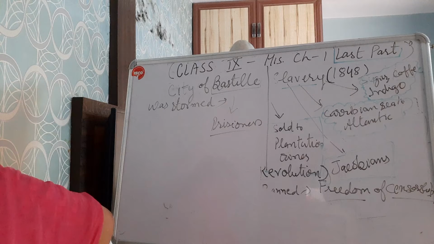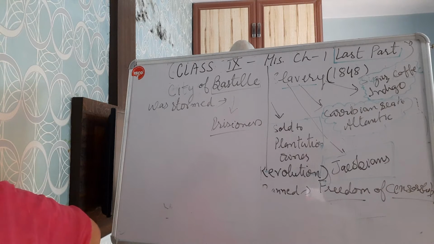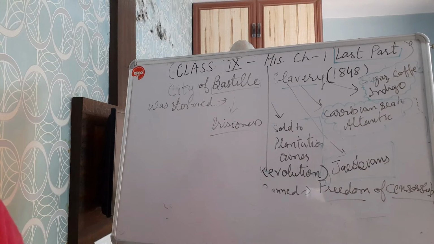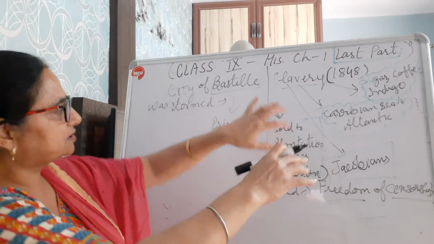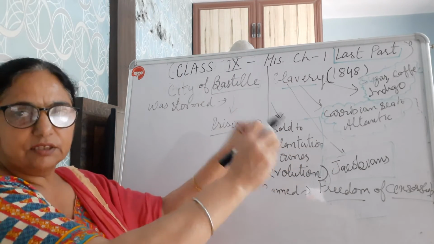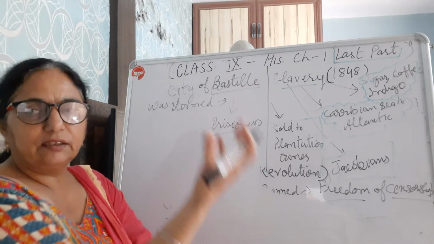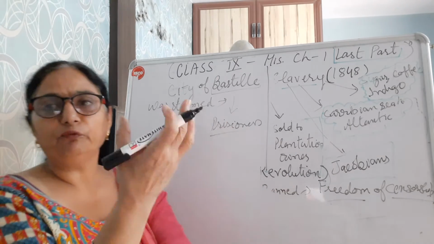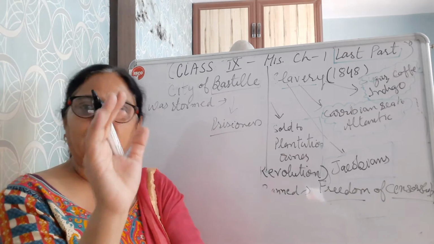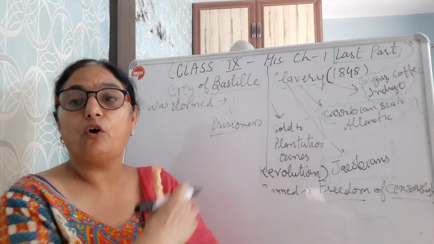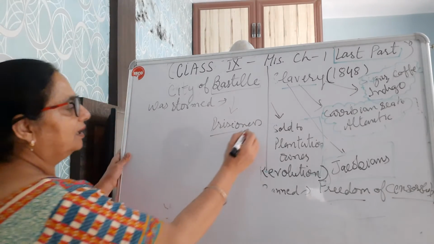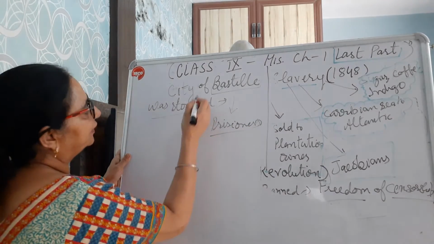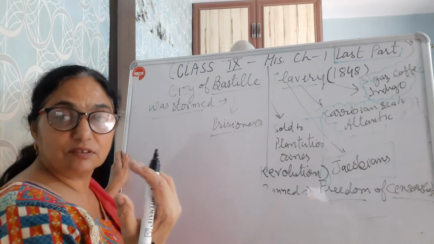So that's why this fort abolished its stone when all these people got together and marched towards the city of Bastille and started to fire upon it. That means there was a huge bonfire and this prison, this building was supposed to be stormed. So what happened there? Even after the storm, the things did not stop.